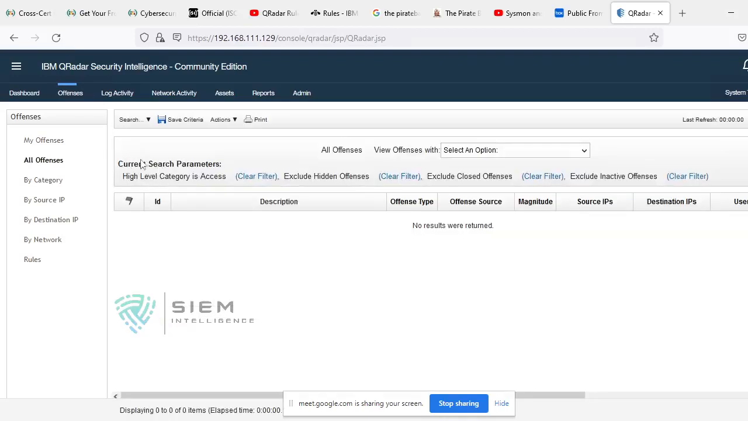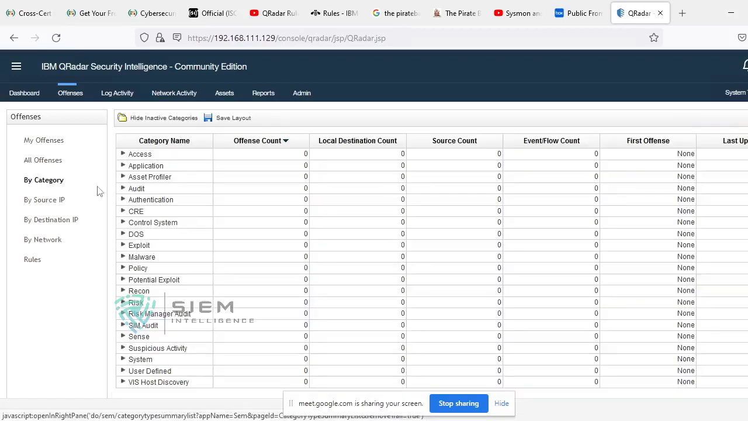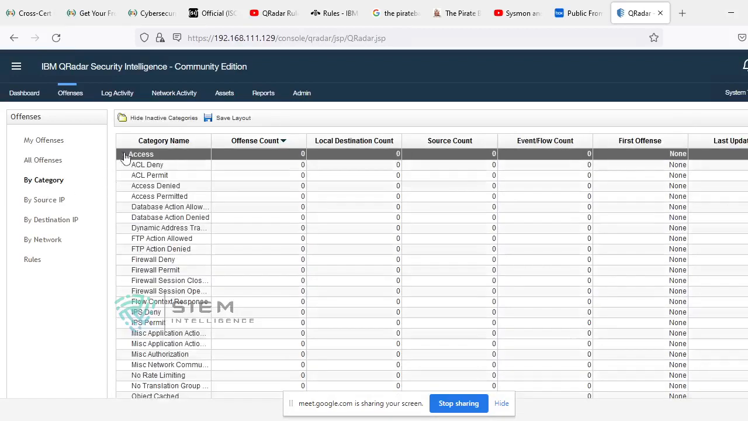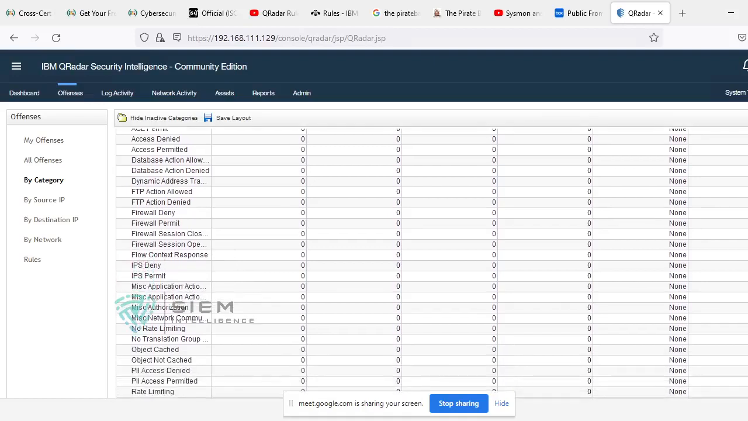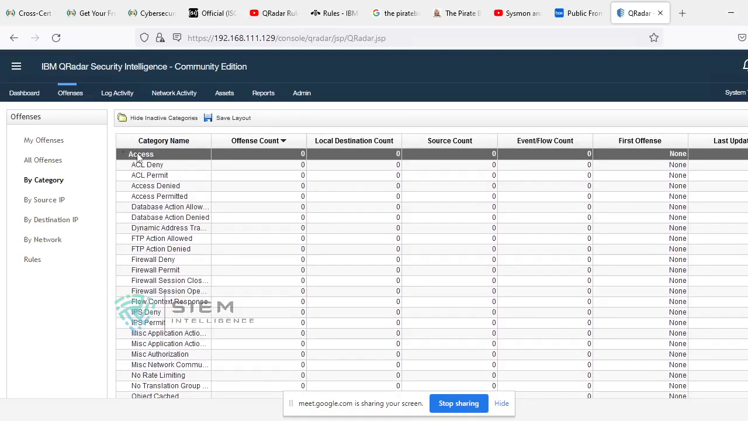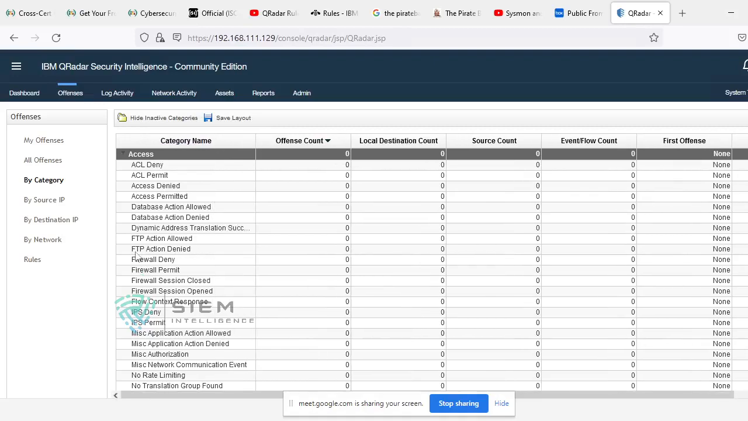Access. See, in access. Sorry, the category. See, in access, if you press, there are this many access events specified. Access is generic here, and these are the specific ones. See, there's ACL deny, ACL permit, access denied, access permitted, database action allowed, access denied, FTP action allowed, access denied, firewall deny, firewall permit, firewall session closed, open, IPS deny. So these are the specified offenses with respect to access.